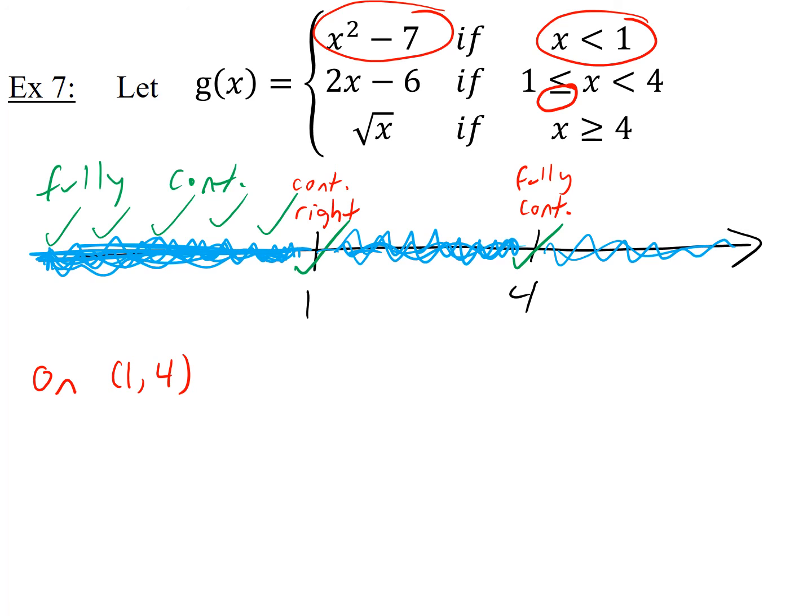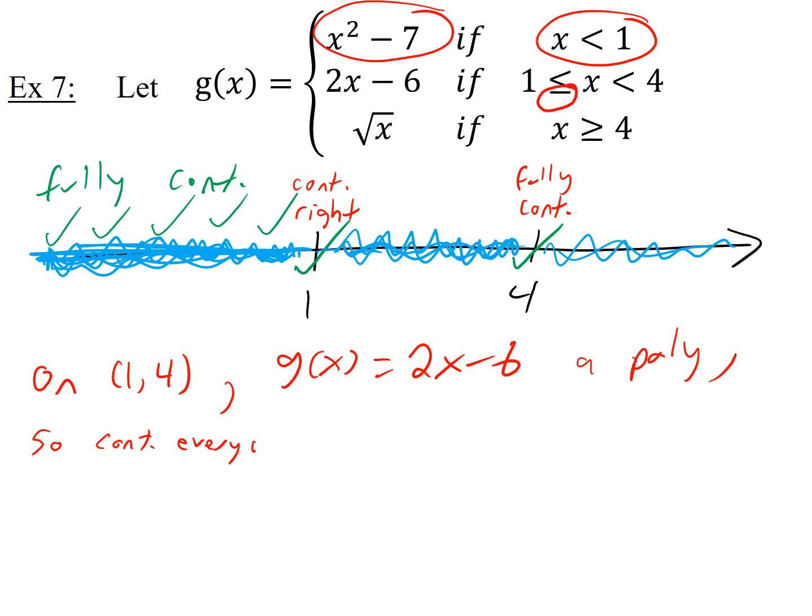We took care of 1, so don't talk about 1 anymore. We took care of 4, don't talk about 4 anymore. Now also remember that it's g that we're talking about, so I don't want you to write down 2x minus 6, I want you to write down g. But the formula for g is 2x minus 6 if we're on this interval here. Okay, so g of x is 2x minus 6. This is also a polynomial. So the polynomial is continuous everywhere.